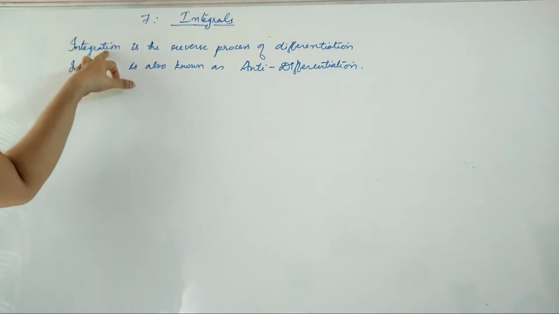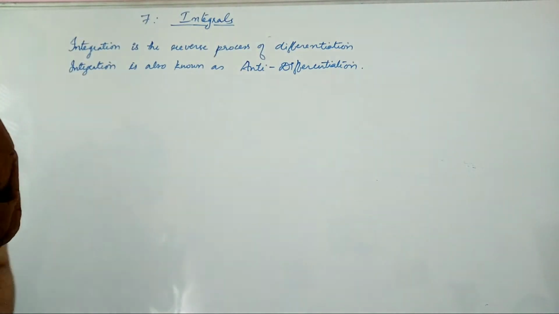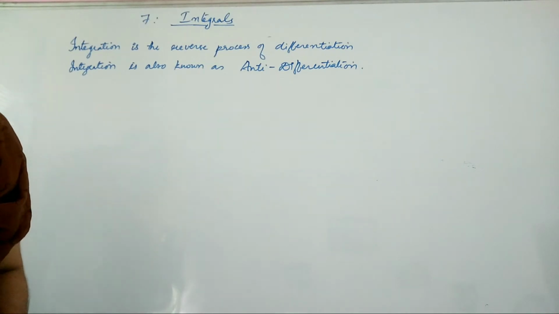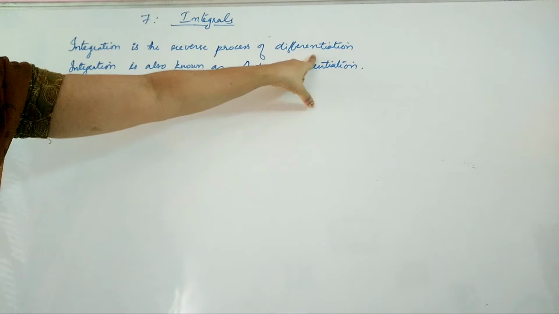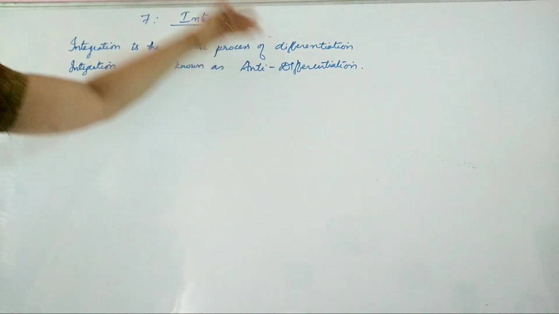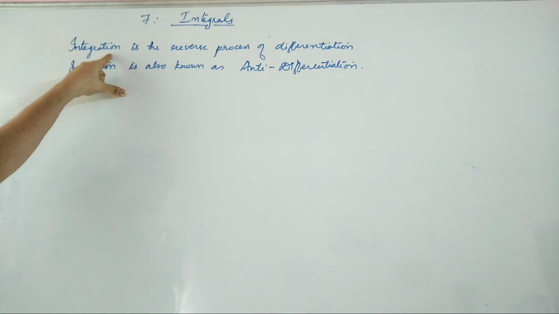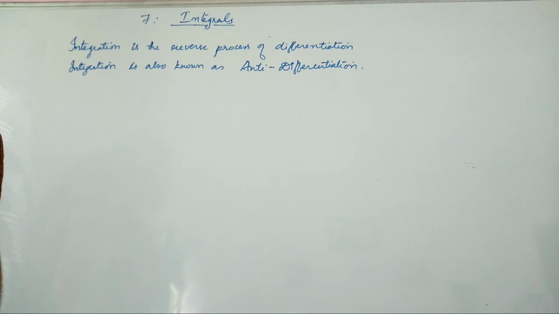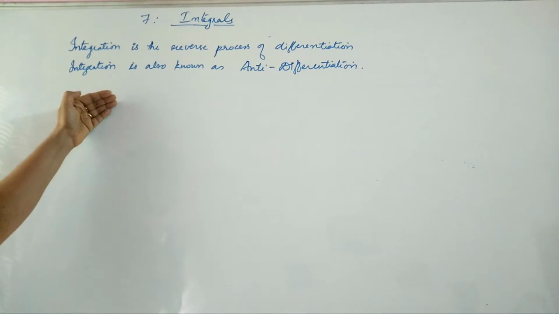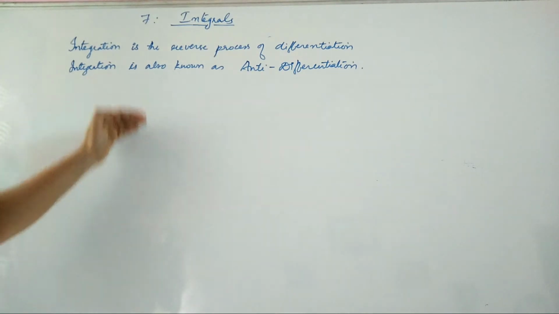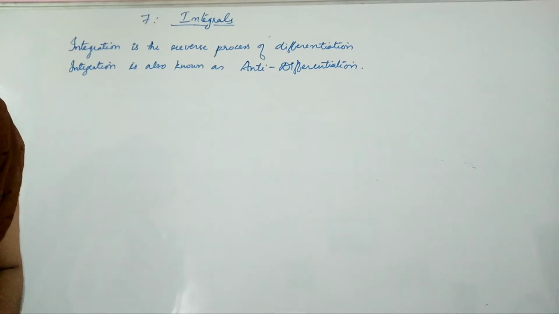In general, when we say integration, integration is nothing but a reverse process of differentiation. Whatever we have done to find the derivative, the reverse thing will give you the integration process. Since it is the reverse process of differentiation, it is also known as anti-differentiation. Now we'll go through examples to clarify what is integration through differentiation, how we differentiate and how it is related to the reverse process.